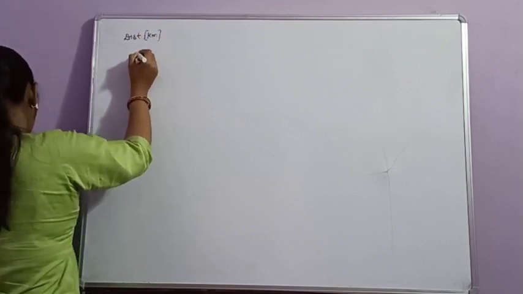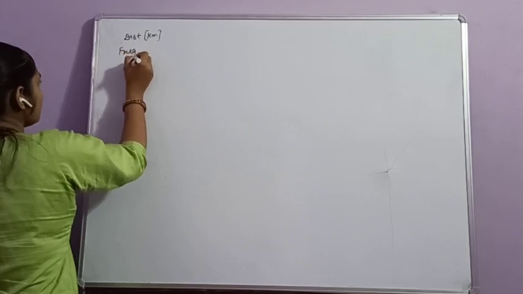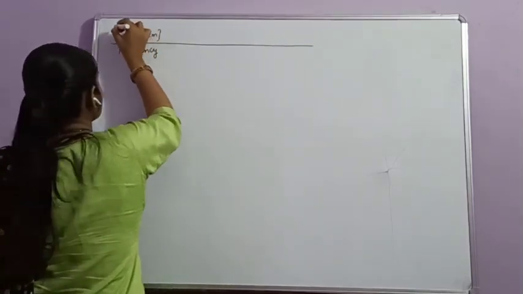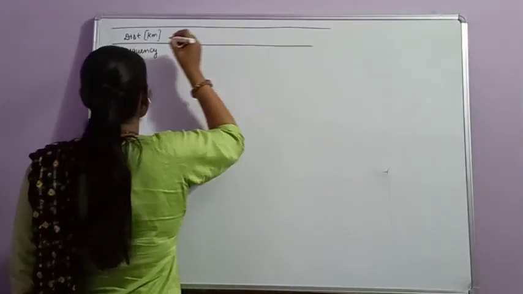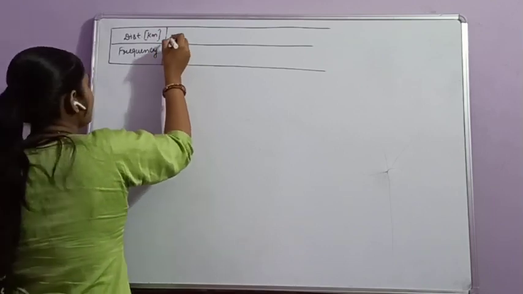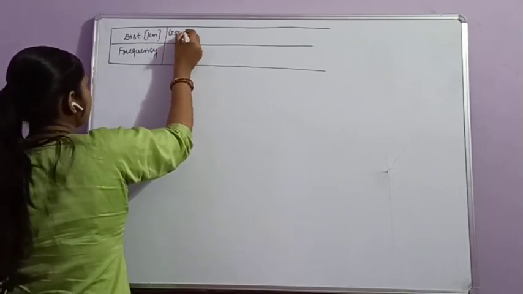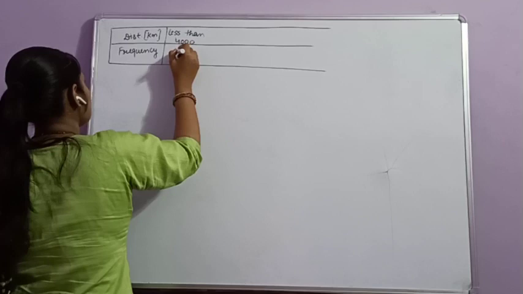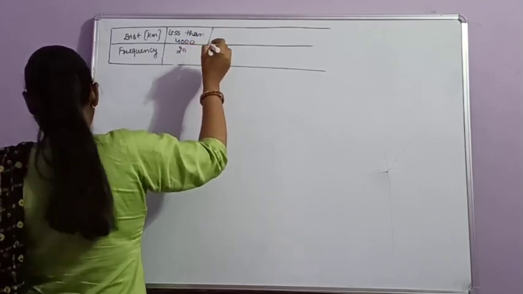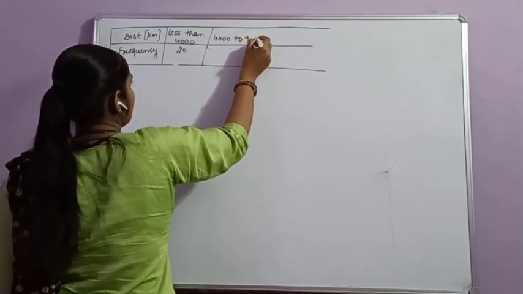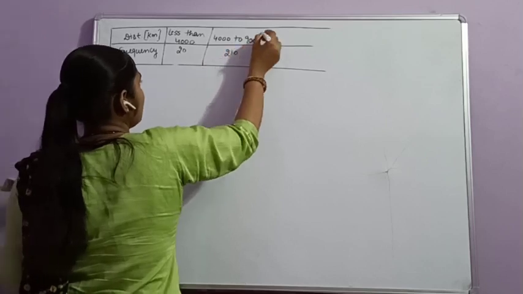The second thing is frequency. First, if the distance is less than 4000, then its frequency is 20. Next, 4000 to 9000 with frequency 210.